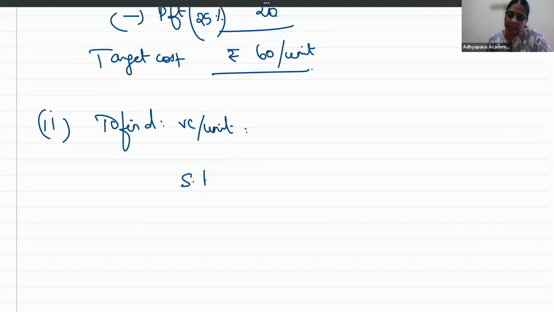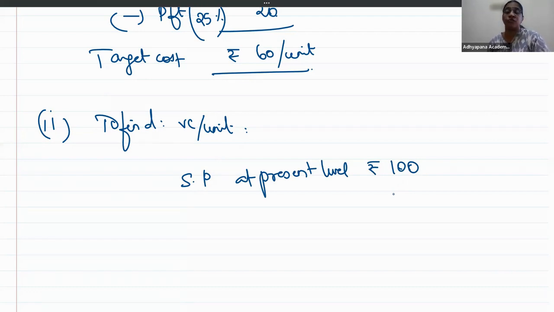So what is told as the selling price? Selling price at present level is given as rupees 100. Okay. At the present capacity, 40% of cost is variable. 40% of cost or 40% of sales? 40% of cost. So, minus profit.